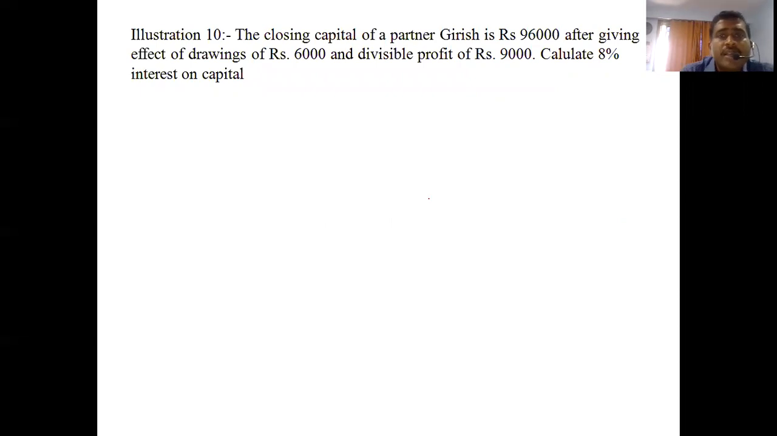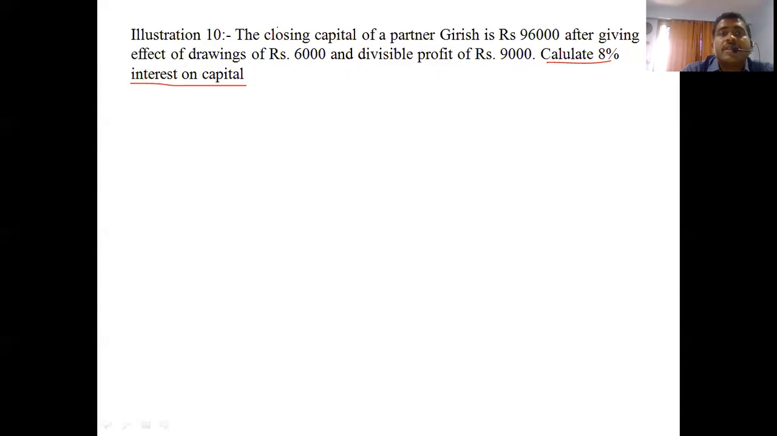Illustration 10 is a little bit different sum, but an easy one. Friends, you can see that the closing capital of a particular partner, Girish, is 96,000, after giving effect to drawings of 6,000 and divisible profit of 9,000. Calculate 8% interest on capital. Interest on capital is to be calculated on the opening balance of capital.